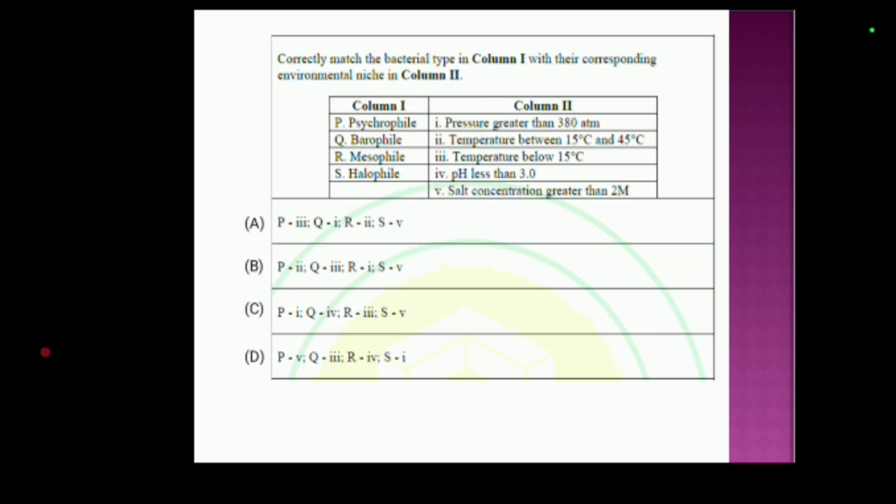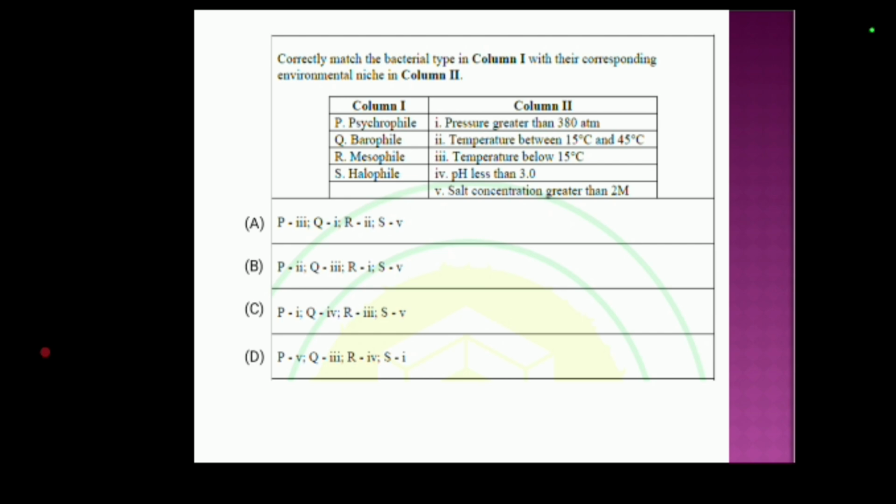Next question. Correctly match the bacterial type in column 1 with their corresponding environmental niche in column 2. In column 1, P is psychrophile, Q is barophile, R is mesophile, S is halophile. In column 2, 1 is pressure greater than 380 atmosphere. 2 is temperature between 15 degrees centigrade and 45 degrees centigrade. 3 is temperature below 15 degrees centigrade. 4 is pH less than 3. 5 is salt concentration greater than 2 molar.